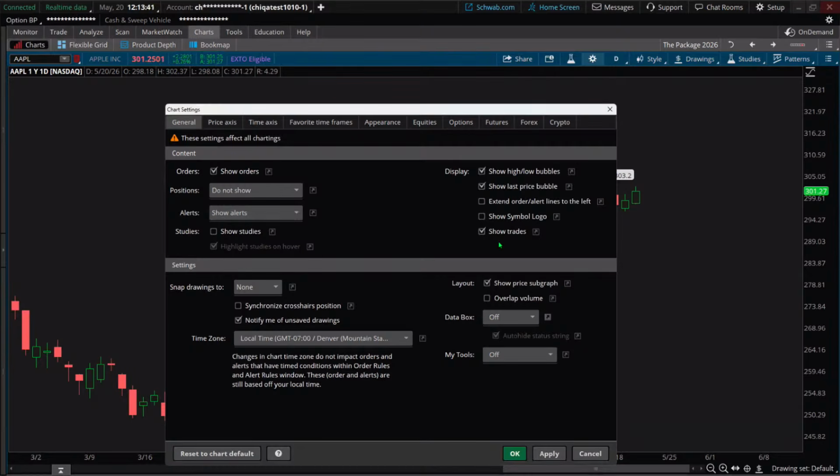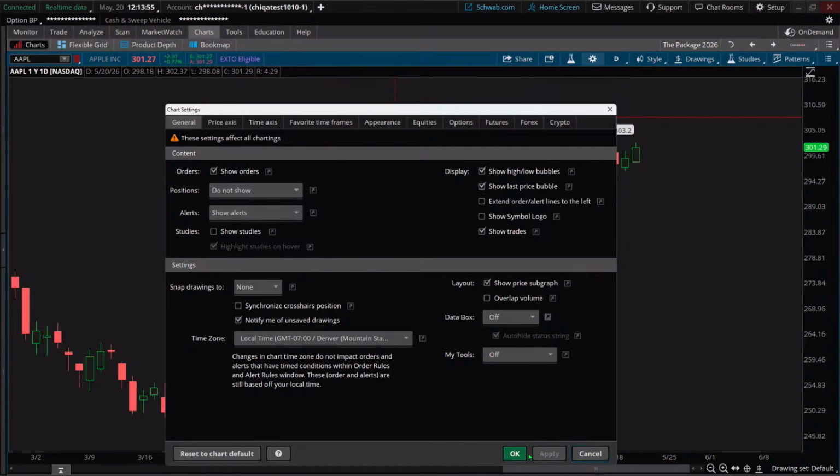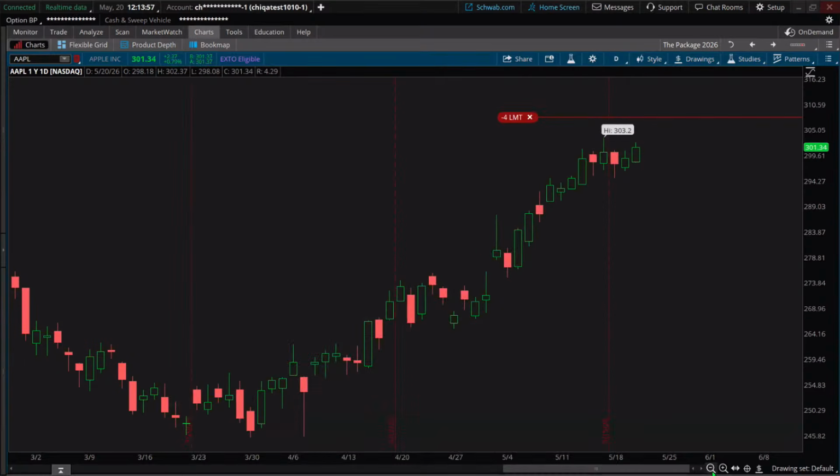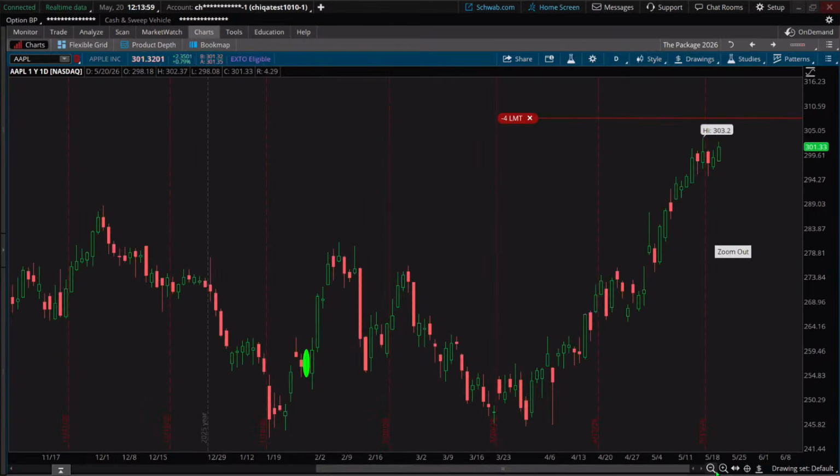And I want it to show extend order alerts lines to the left. We don't need that on. Okay, let's just add the show orders here. I'm going to hit apply. We're going to say okay, and I'm going to kind of back out here a little bit.